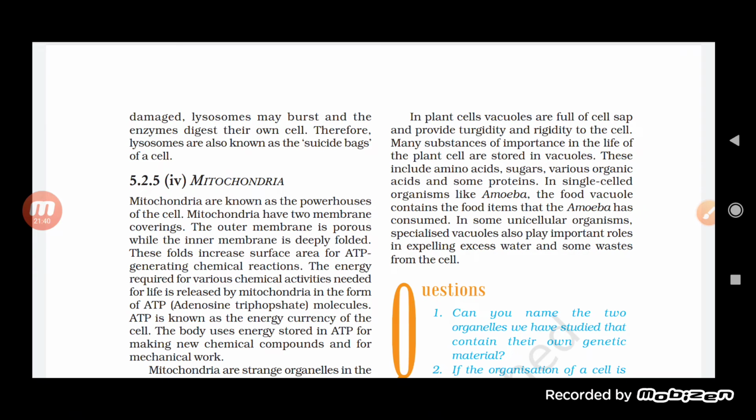That is why this cell organelle is what we call the storage cell organelle.